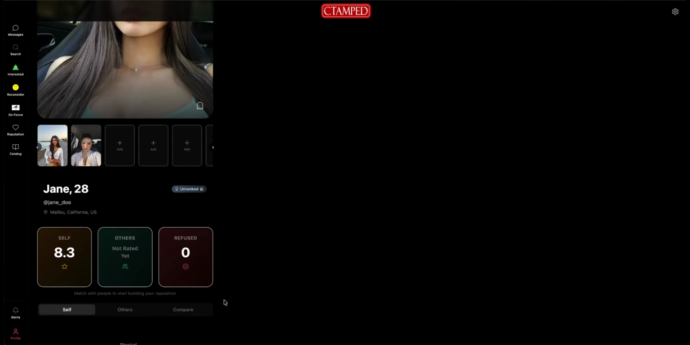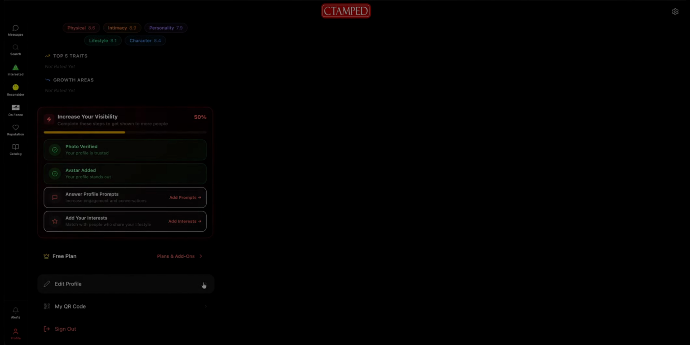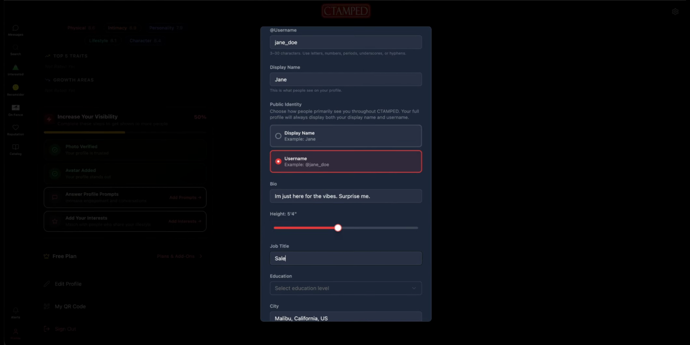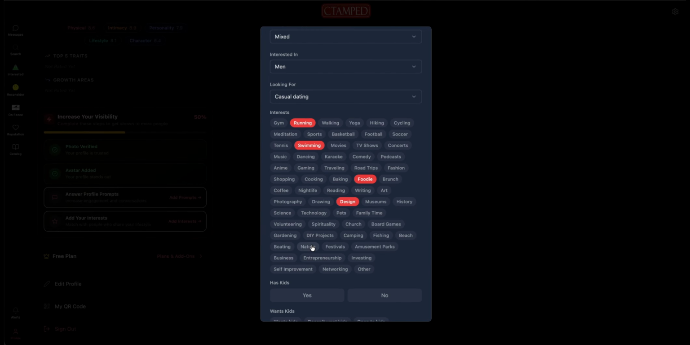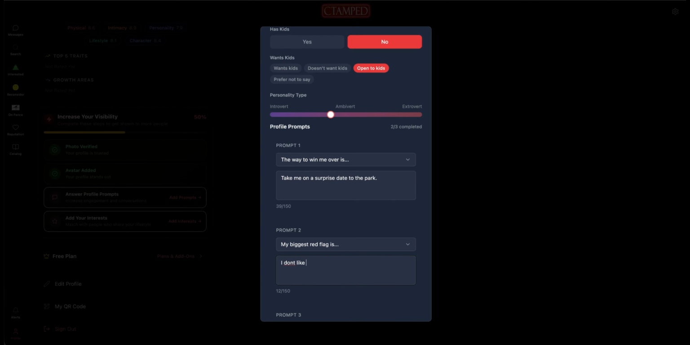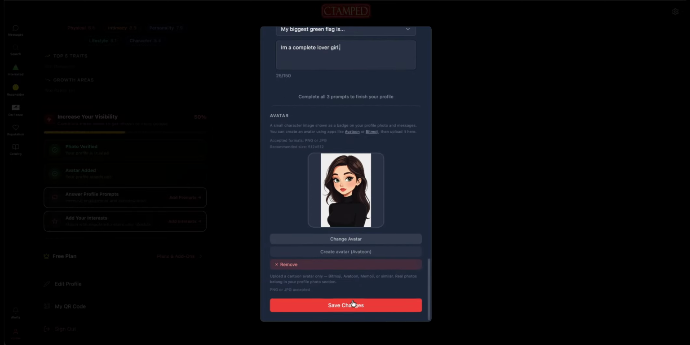Your profile is empty right now, as you can see. Let's scroll down to the bottom to Edit Profile to finish this out. Fill in your bio, adjust your height, job title, your interests, your body type, and other things. Have fun filling out the prompts here as well. Once you're done, be sure to click the Save button at the bottom.